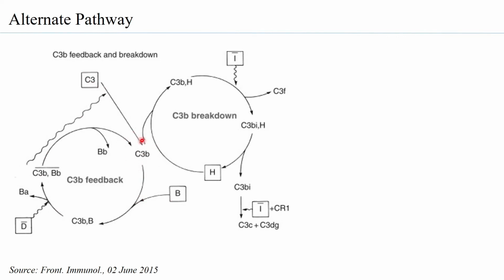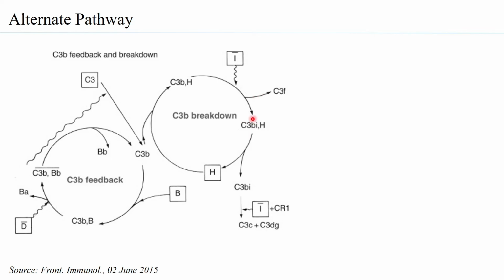Now, suppose the C3b, instead of binding to the factor B, binds to factor H. So there can be a competition of binding of C3b to factor B or to factor H, and that is important in order to maintain a balance. So therefore, the C3b can be bound to by factor H. When the C3b is bound to factor H, it can be acted on by factor I. Factor I is an inhibitor. It would cleave the C3b to form an inactive C3b and release a part of the C3b, which is C3f.